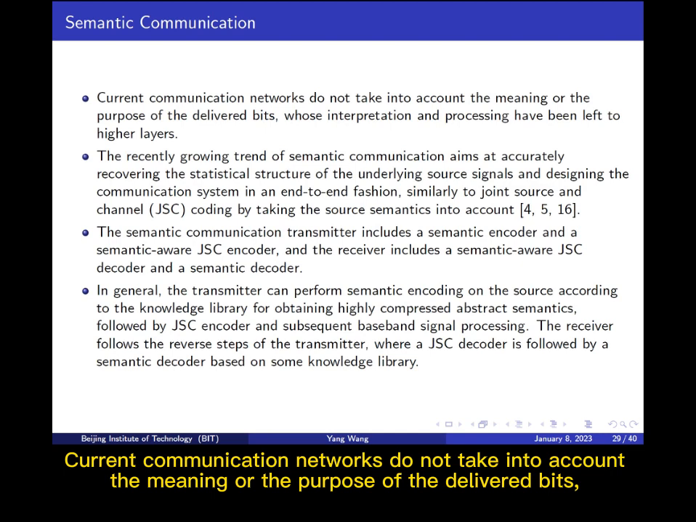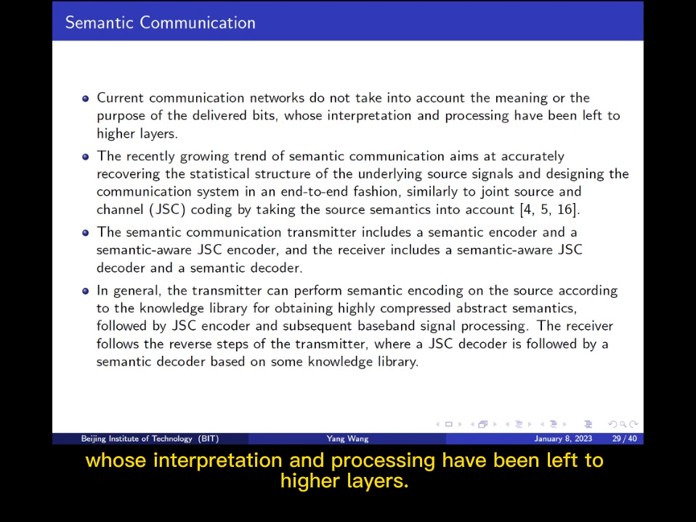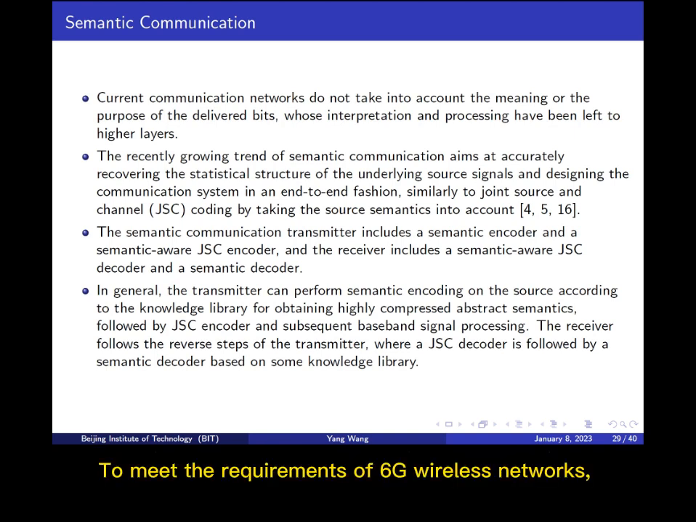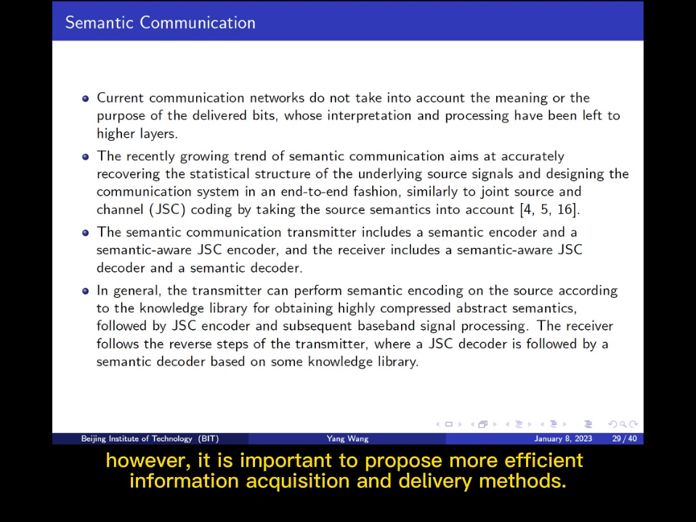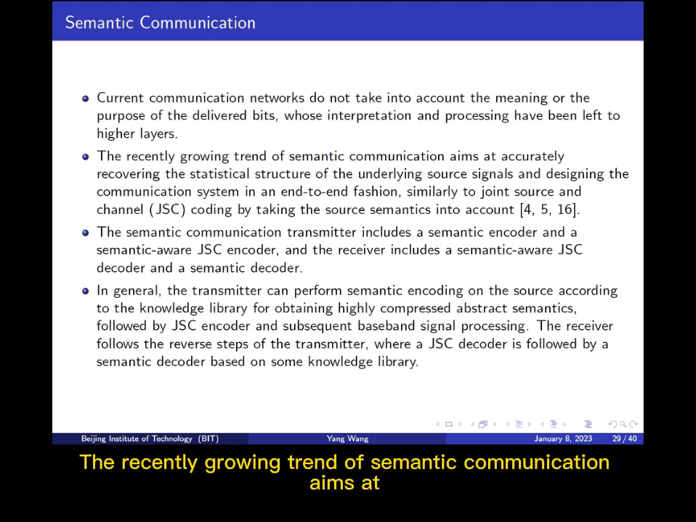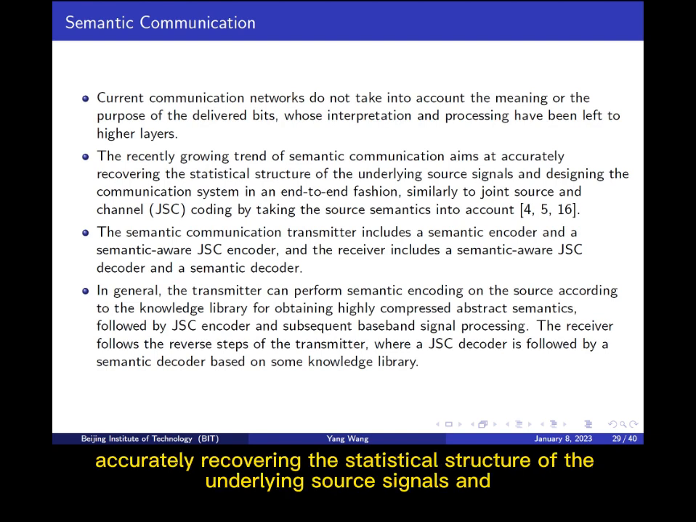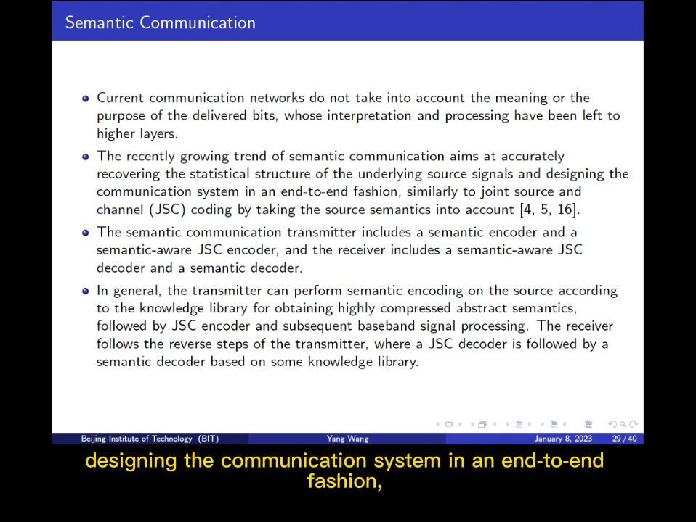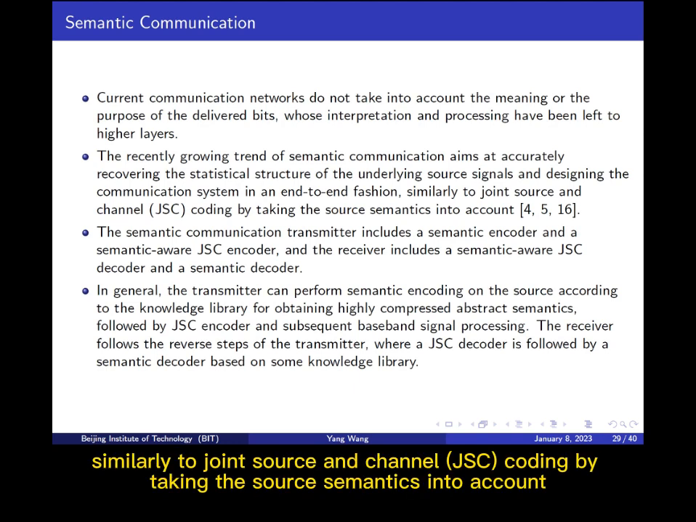Current communication networks do not take into account the meaning or the purpose of the delivered bits, whose interpretation and processing have been left to higher layers. To meet the requirements of 6G wireless networks, however, it is important to propose more efficient information acquisition and delivery methods. The recently growing trend of semantic communication aims at accurately recovering the statistical structure of the underlying source signals and designing the communication system in an end-to-end fashion, similarly to joint source and channel (JSC) coding by taking the